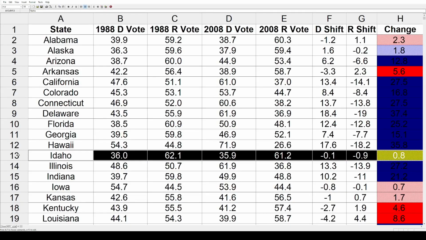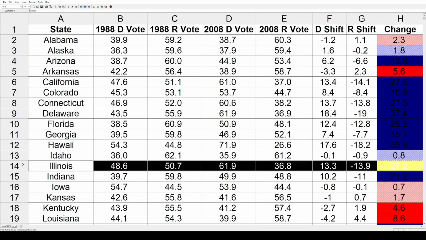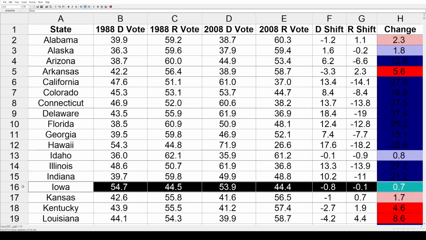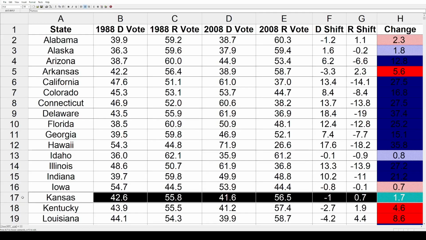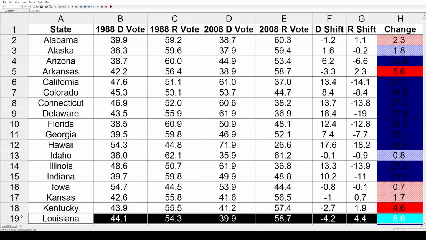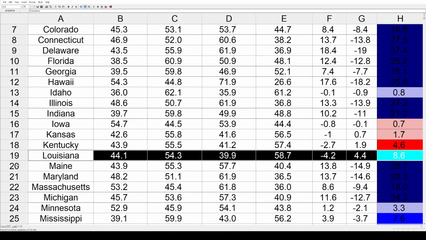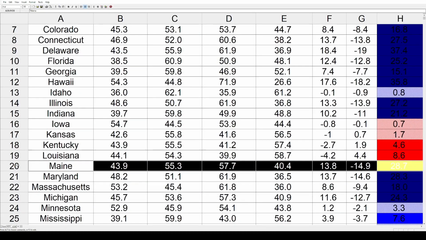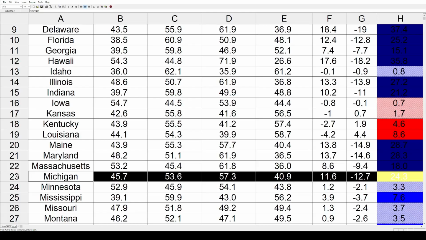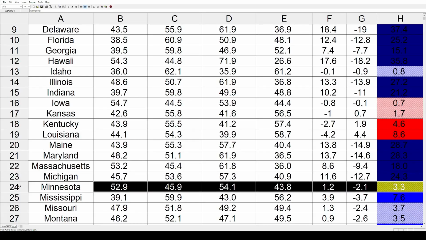Idaho, very little change there, only 0.8% toward the Democrats. Illinois, big 27.2 lurch toward the Democrats. Indiana made a big blue jump as well by 21.2. Iowa had minimal change, 0.7 toward the Republicans. Kansas, a bit larger shift, 1.7 toward the Republicans. Kentucky, 4.6 toward the Republicans. Louisiana went a healthy 8.6 toward the GOP. And now back toward the Democrats, we have Maine with 28.7, Maryland with 28.3, Massachusetts with 18, and Michigan with 24.3. Next in Minnesota, that's known as a blue state, but that went only 3.3 toward the Democrats.